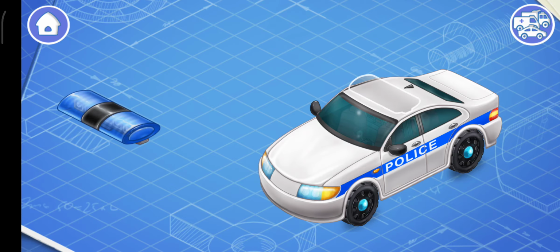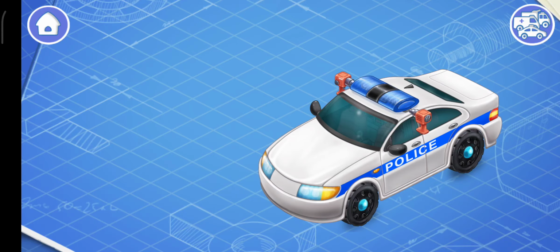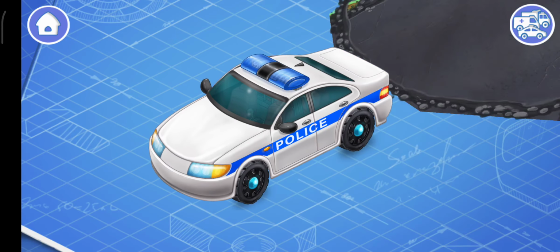It's a flasher, but its correct name is emergency lighting. Let's install it. Emergency lighting attracts attention and shows other drivers that they must give way to such a car. Amazing!